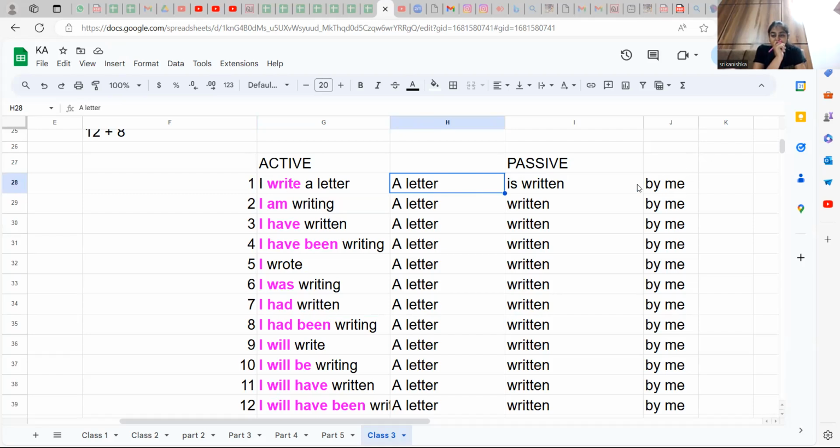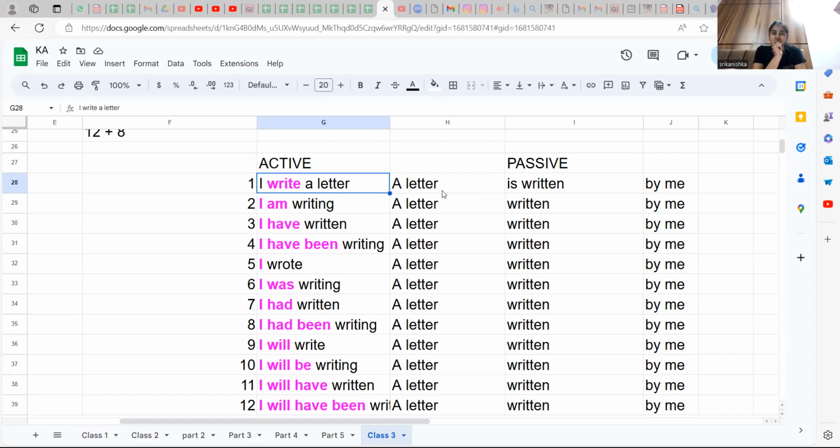You see what I'm saying? Why do we need it? Whenever you want to give importance to the action, not to the actor. Sometimes you want to give importance to I. That time you will use active. Sometimes you will give importance to the action, written, the letter. So that time we'll use passive.